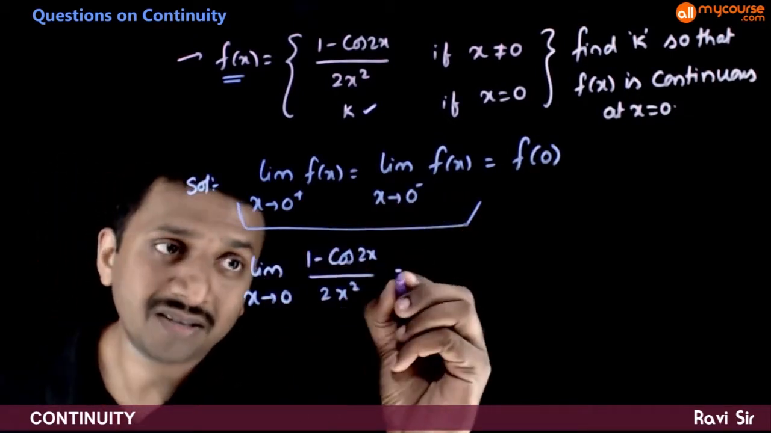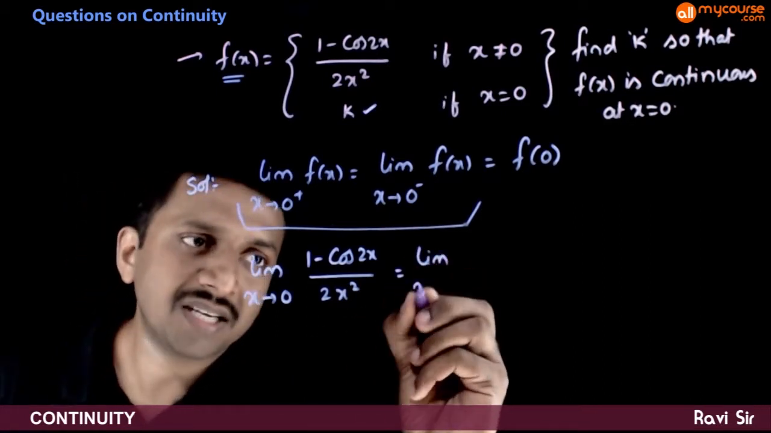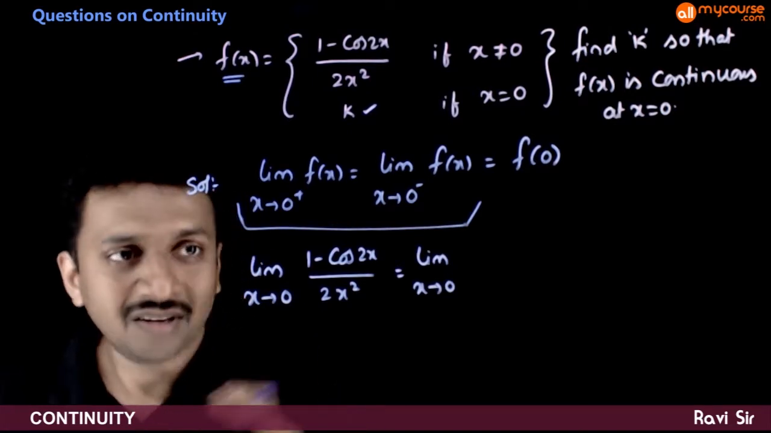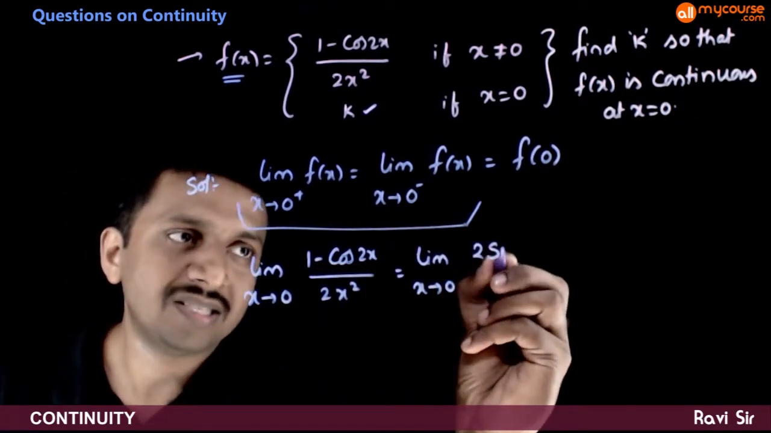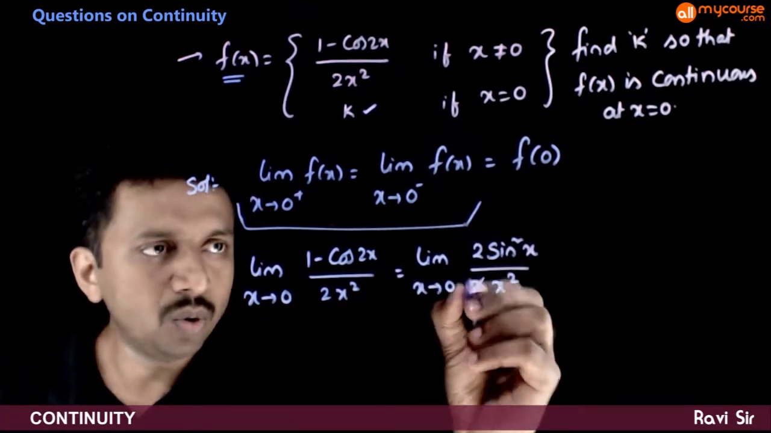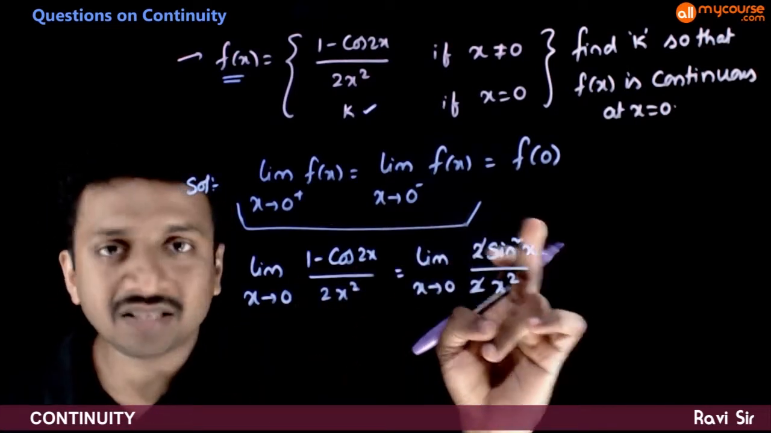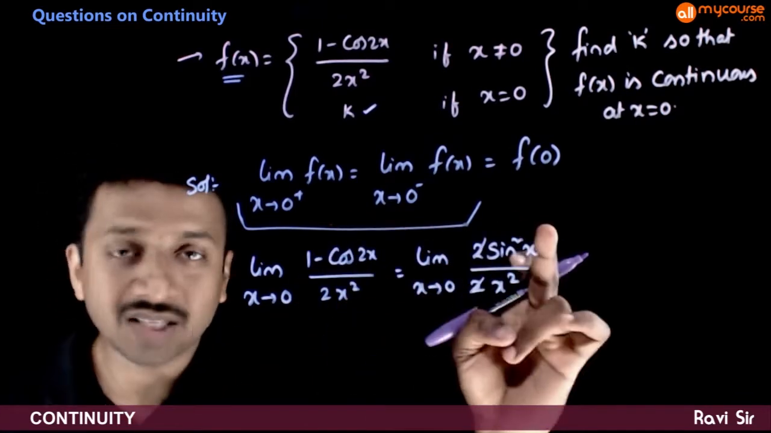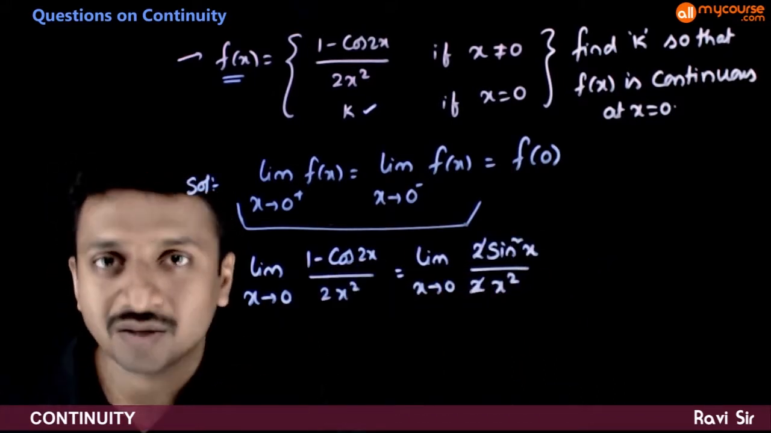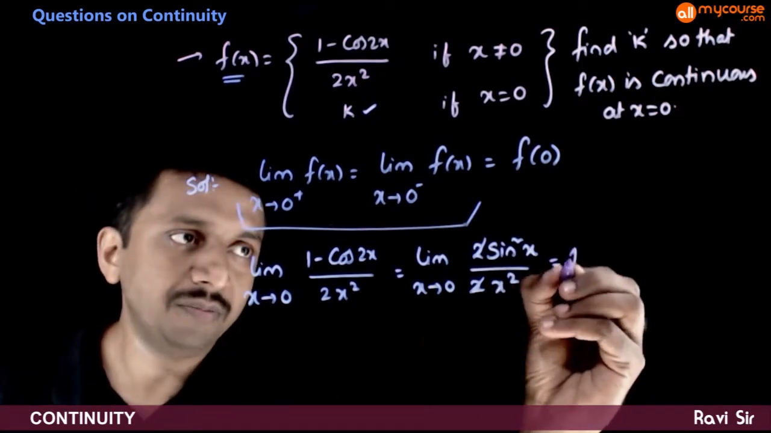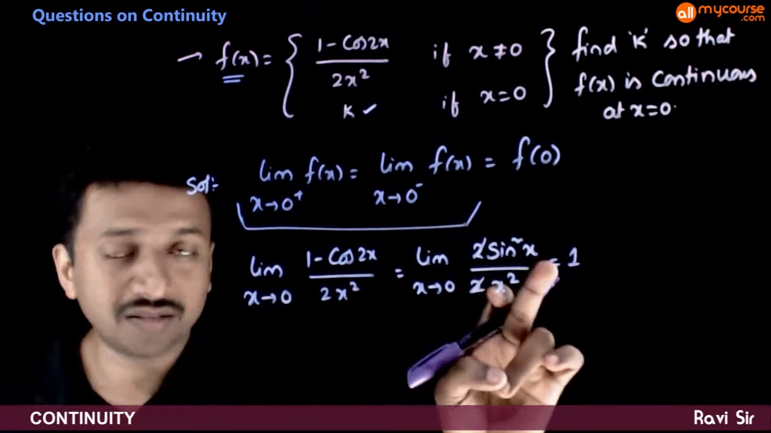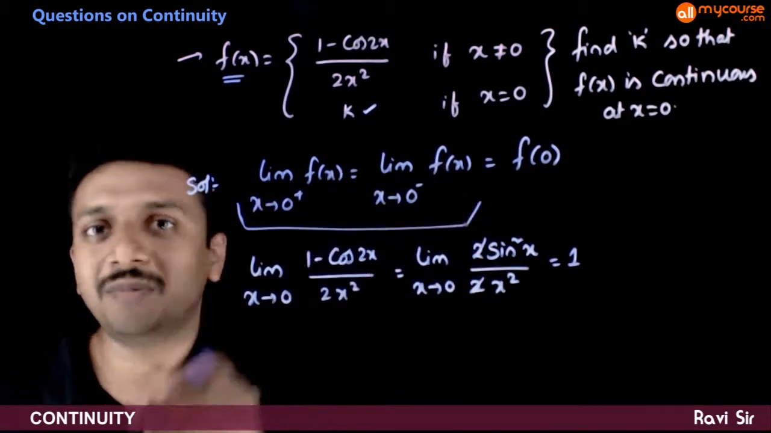So I'll find the limit. The limit is equal to limit x tends to 0. We have solved these types of questions in the topic of limits. So 1 minus cos 2x is 2 sine square x, by 2x square. So 2 and 2 get cancelled, giving sine square x by x square as x tends to 0. Sine x by x is 1, so sine x by x whole square is also equal to 1. So this is equal to 1. So the value of this limit is equal to 1.